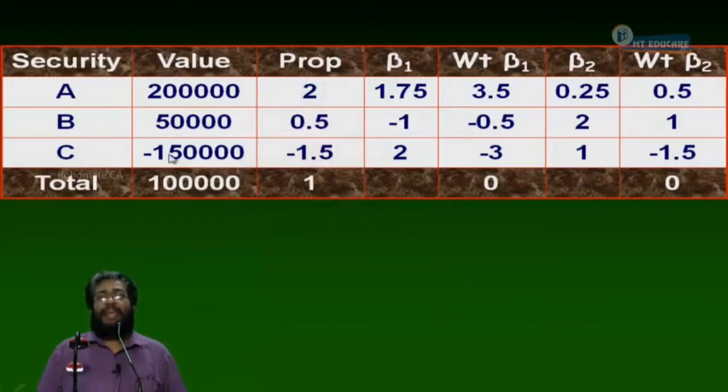C. For example, A gives you a return of 10%. What is the return of A? 10%. B gives a return of 12%. And C gives a return of what? Say 8%. Are you following what I'm saying?